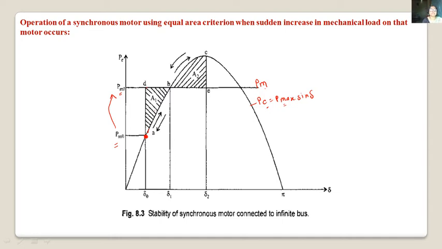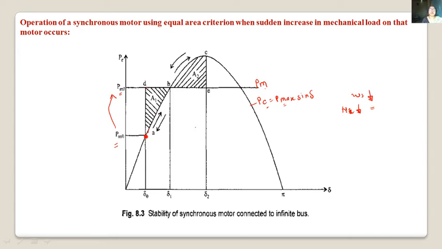As the shaft load on the motor is increased suddenly, the motor will slow down. Why will the motor slow down? Because we have sudden application of the load. So this PM is greater than PE. This will cause the rotor speed to decrease. That means speed will decrease, because of sudden application of load.